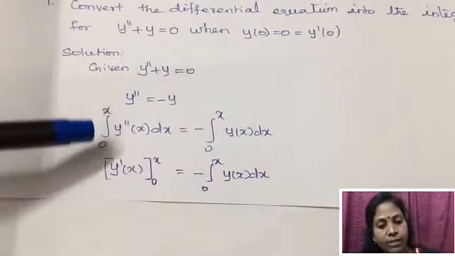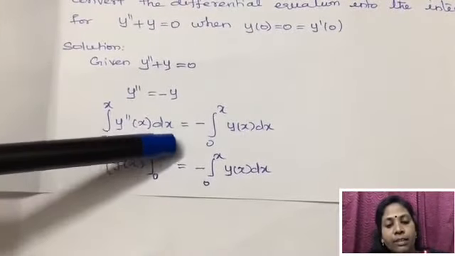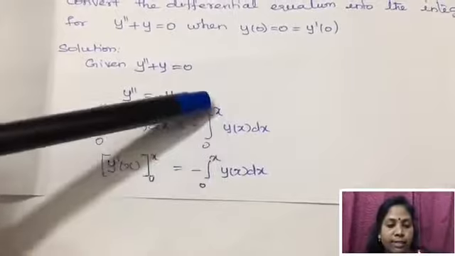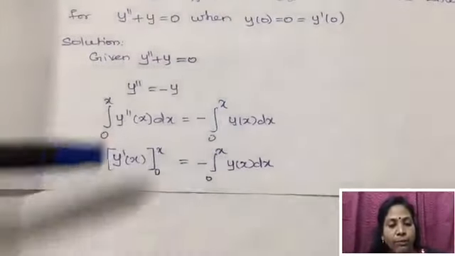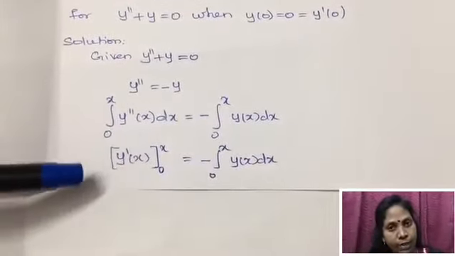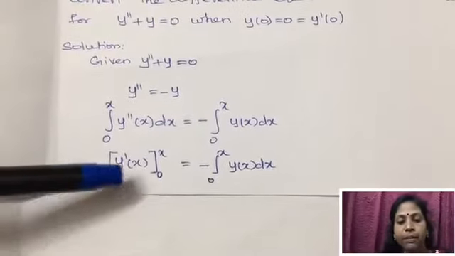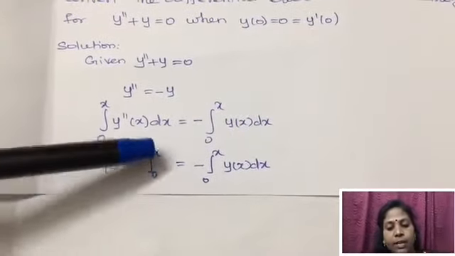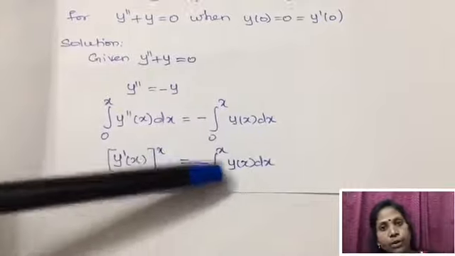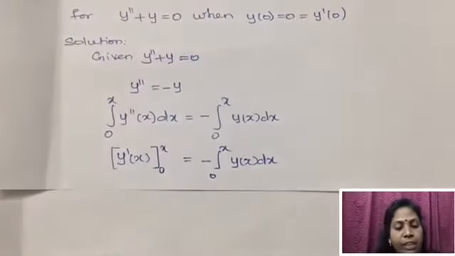So integral 0 to x y double dash of x dx is equal to minus integral 0 to x y of x dx. On integrating, y double dash of x gives y dash of x over the limits 0 to x, which is equal to minus integral 0 to x y of x dx.